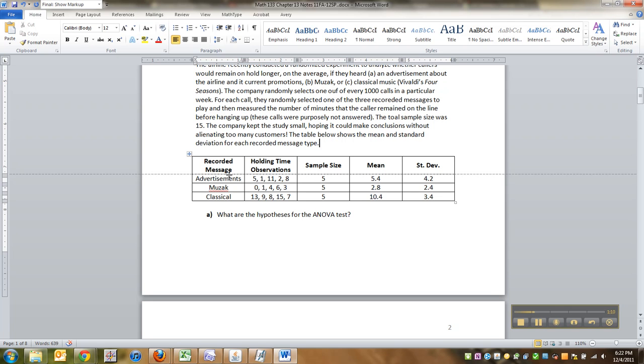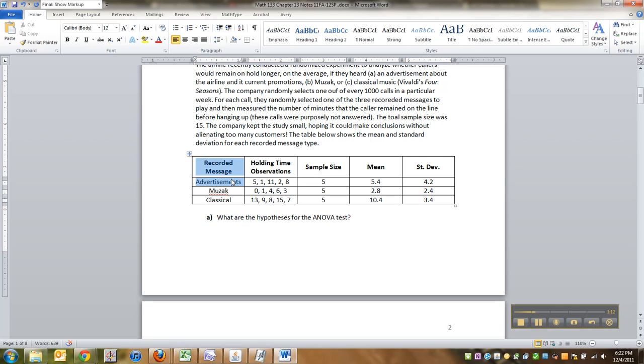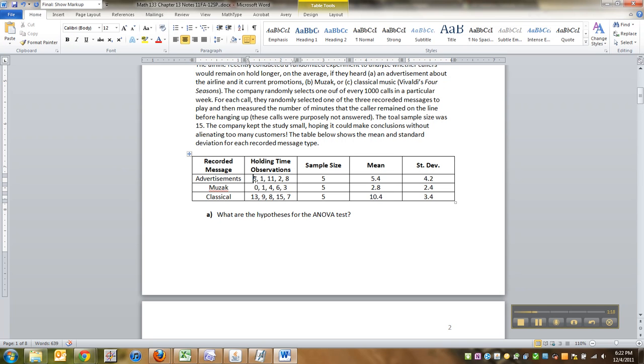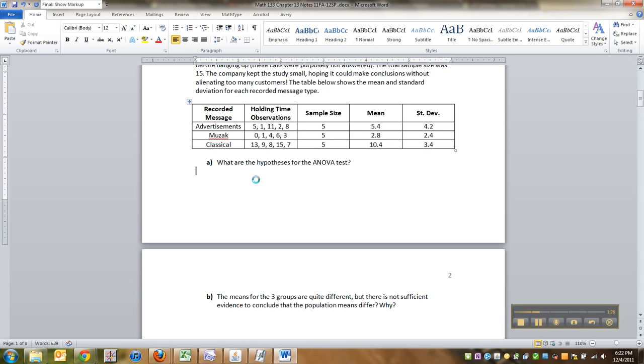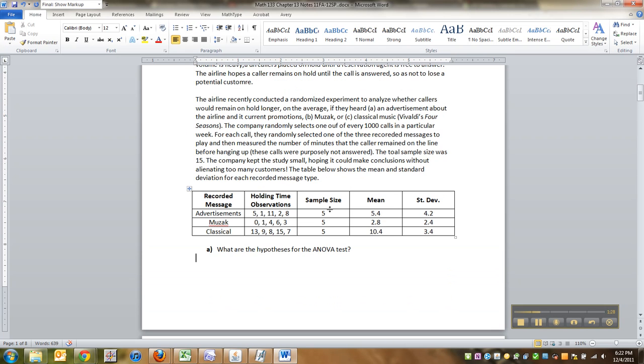They've got these different numbers. These were the holding times. These were the lengths of time that people were willing to wait and never get picked up on. So for advertisements, one person was willing to wait 5 minutes. One person was willing to wait 1 minute. One person was willing to wait 11 minutes, and so on.